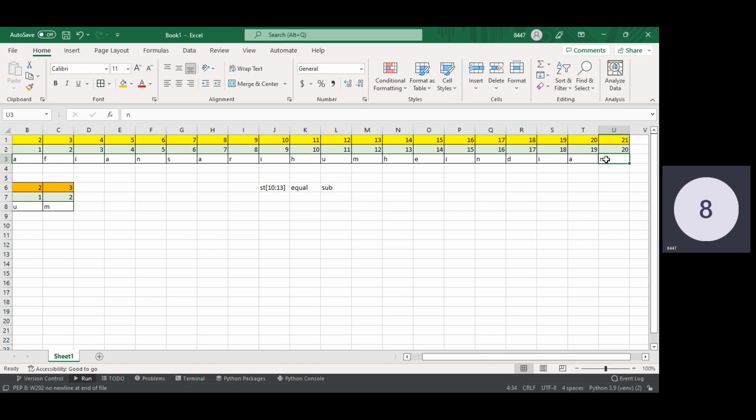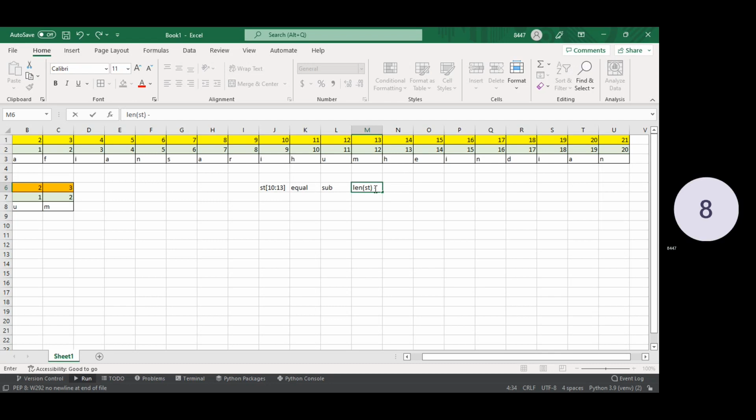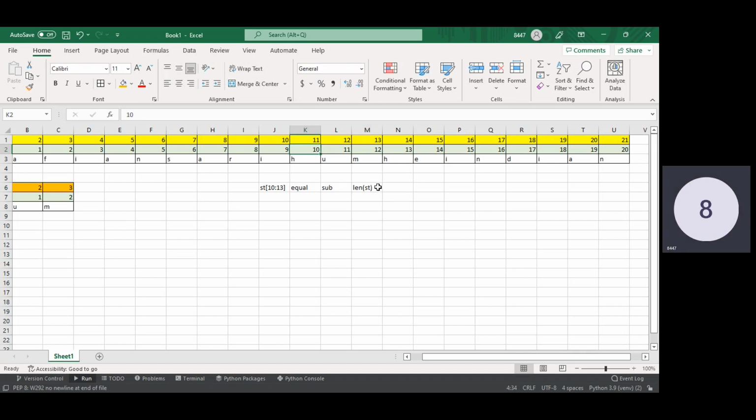We need to check the length of the string st minus the index value, 10, plus 1.